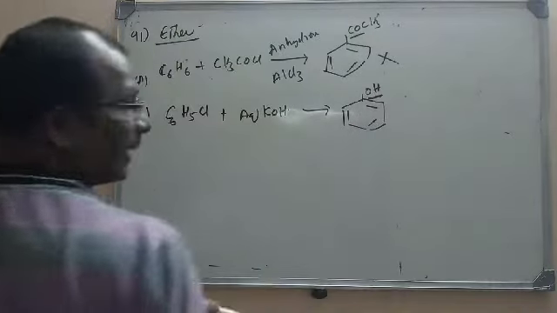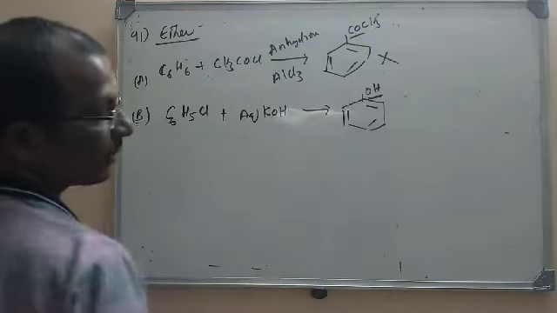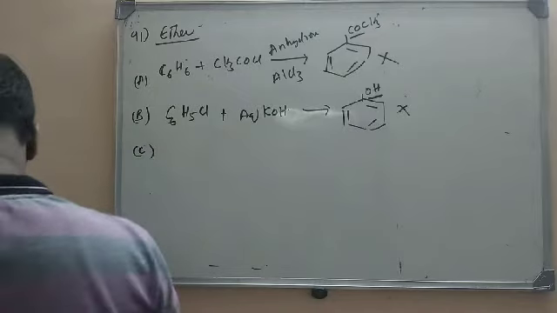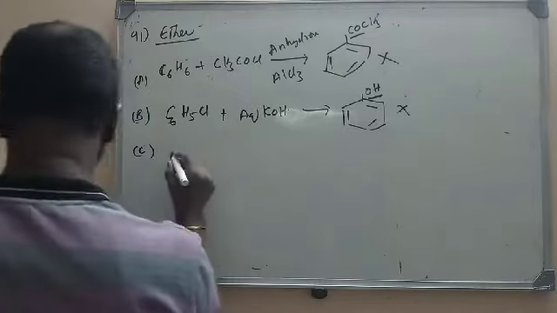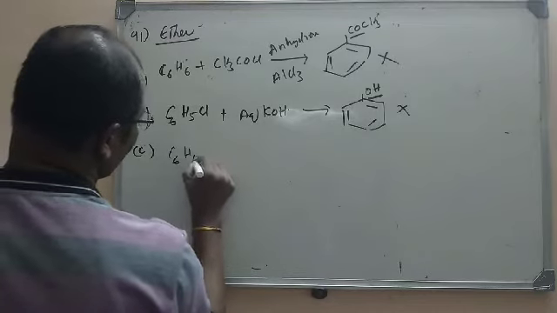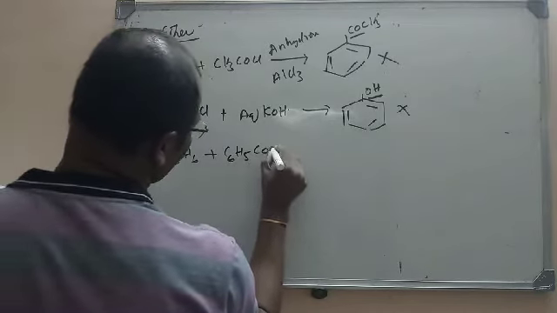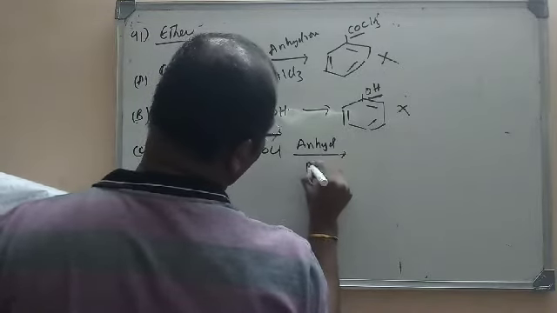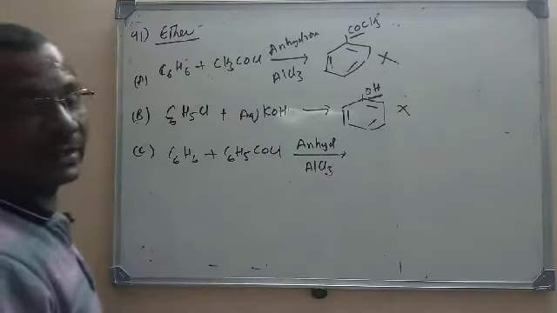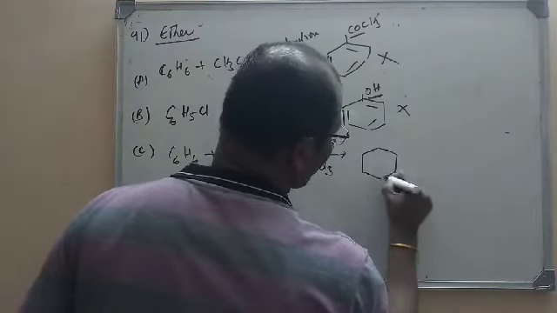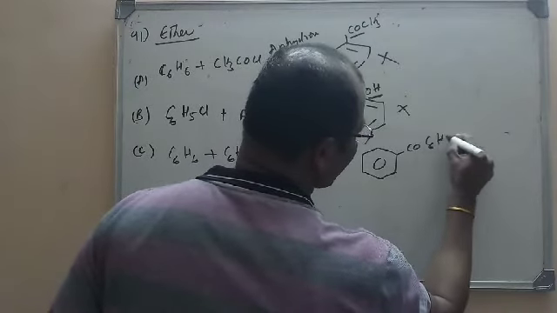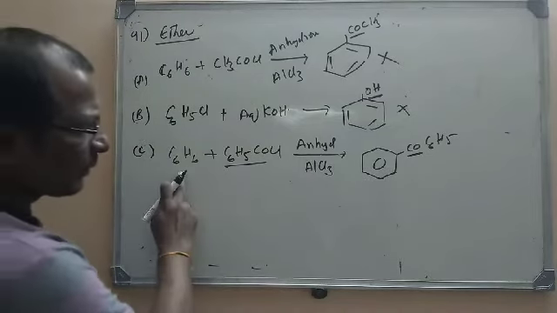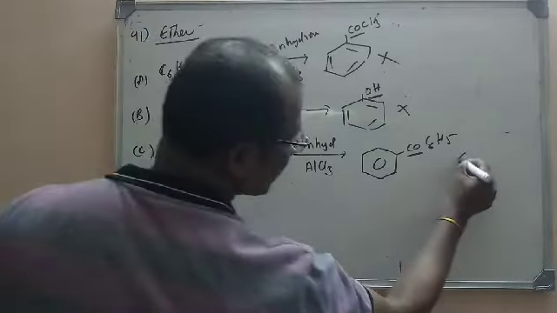So this is not an ether again. Here in this reaction phenol is formed, so that it is also not an ether. Let us see the third option, benzene plus benzoyl chloride, C6H6 plus C6H5COCl, again in the presence of anhydrous AlCl3, nothing but again an electrophilic substitution. So here this is a C=O, C6H5, again a ketone. This is the electrophilic substitution on benzene. So this is also not an ether.